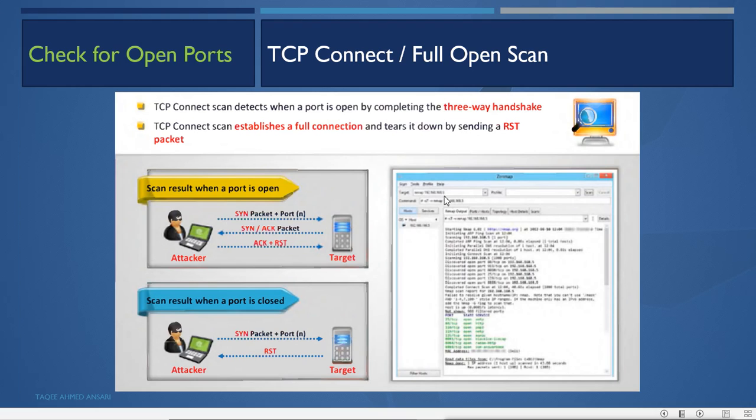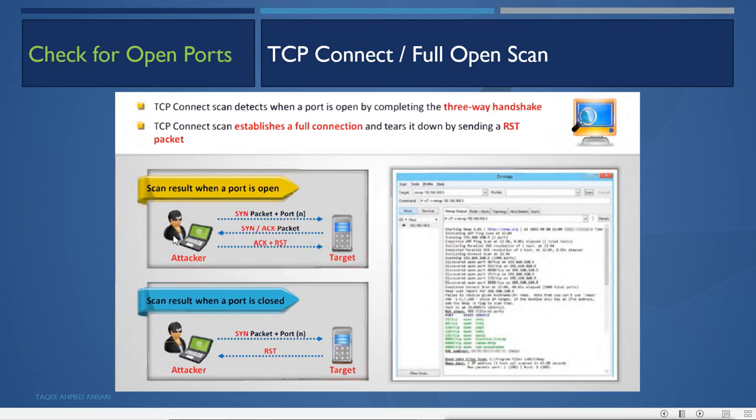So basically what it does here, first, the scan result when a port is open, suppose the port is open. First it will send the SYN flag to the port, just like we normally do. Now if the target machine has an open port, or the service is running on the target machine, which is what we are assuming here, the target machine will send in reply a SYN-ACK.